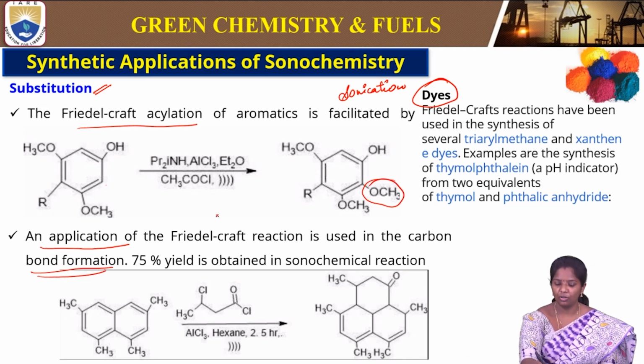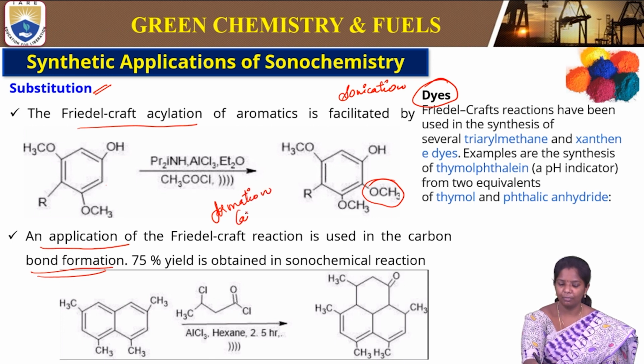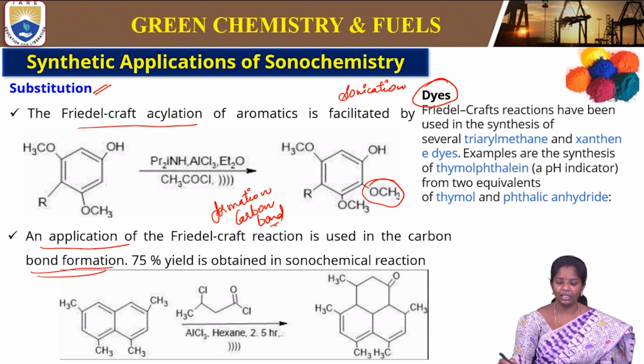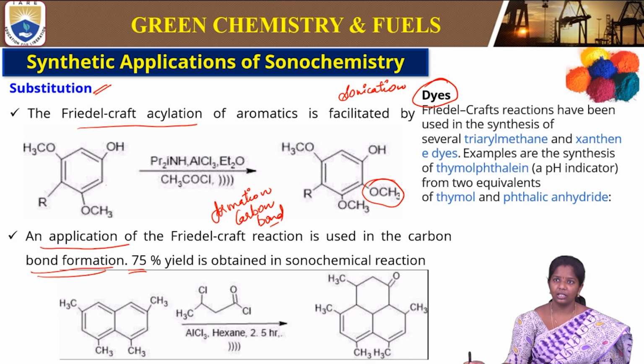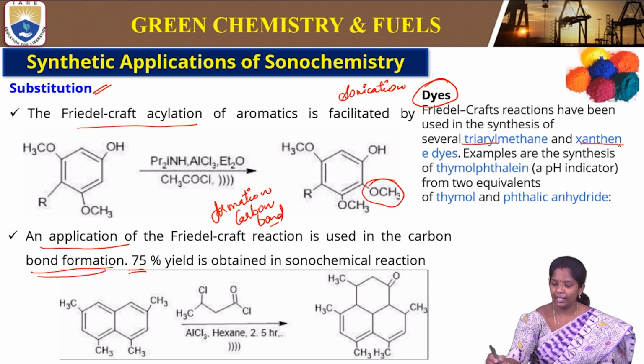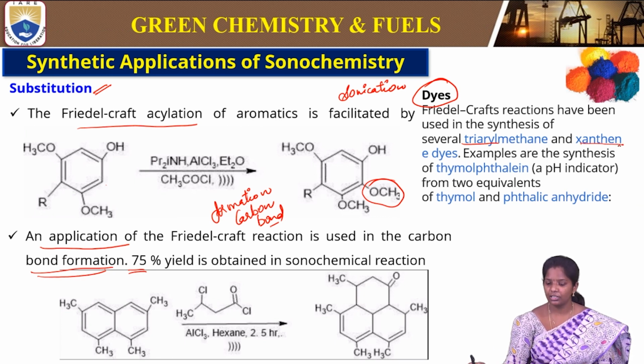So there is formation of a carbon bond. This will give a yield of 75% under the sonochemical reaction, that is nothing but the sonication or ultrasound method. So this is the other example, the practical example, the triarylmethane and xanthene dyes. So there are several reactions that are carried out using ultrasonication, and that will give us dyes.